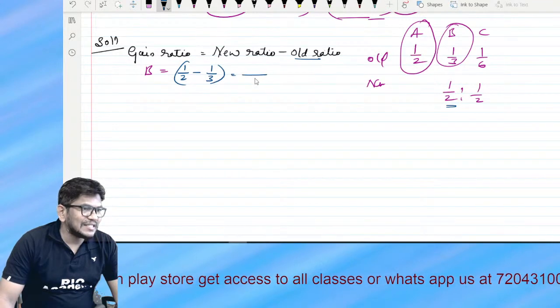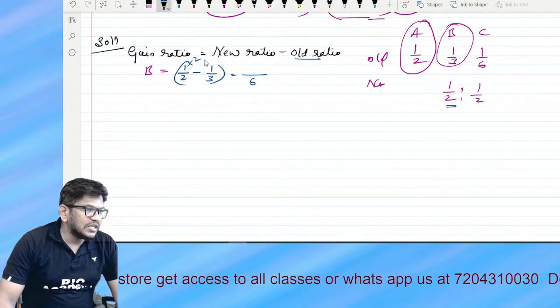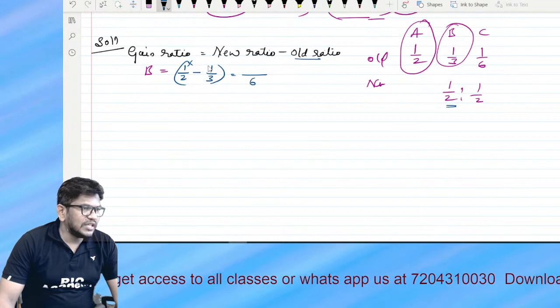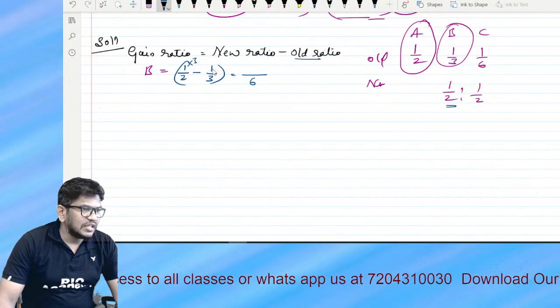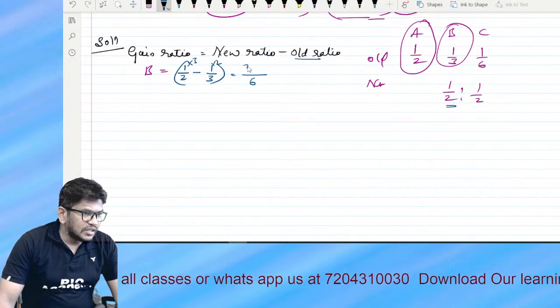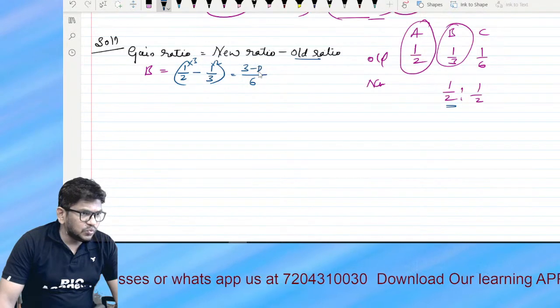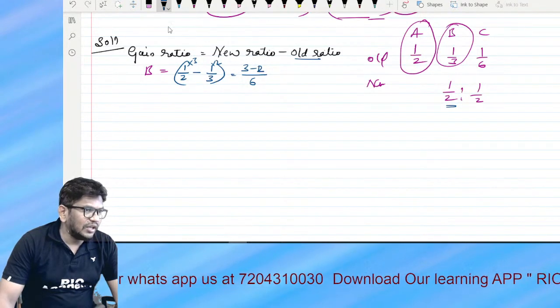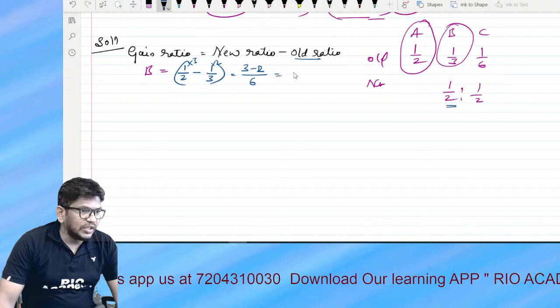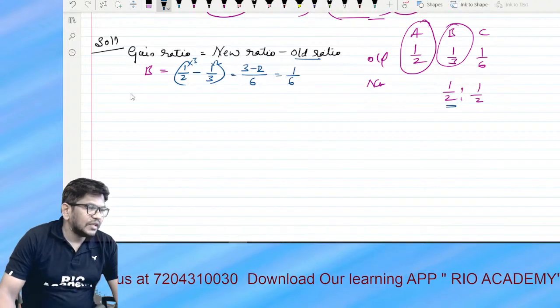2 3s are 6. 3 2s are 6. So 3 minus 2. 3 1s are 3, 2 1s are 2. So what happens? It becomes 1/6. Next, C.